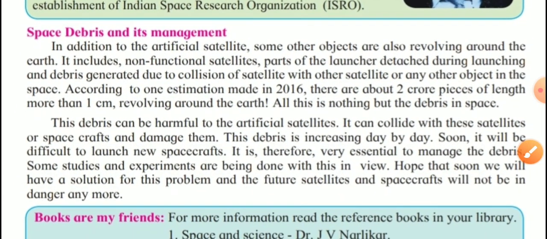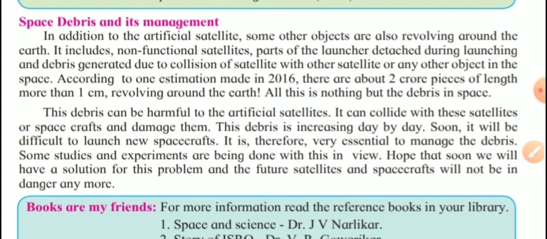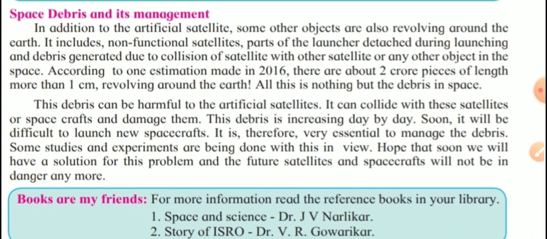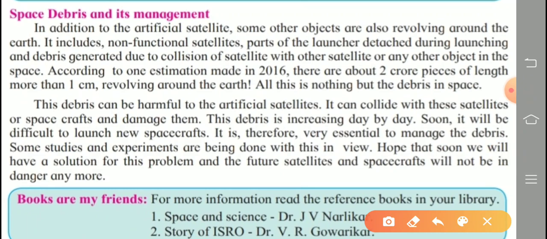Next, space debris and its management. Debris means nothing but waste material. In addition to the artificial satellites, some other objects are also revolving around the Earth.